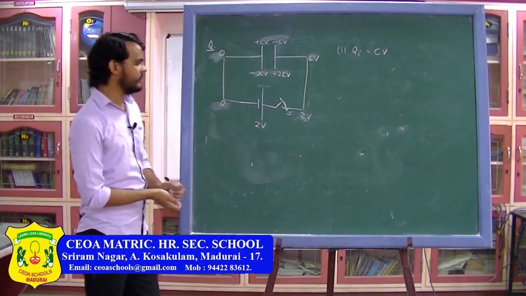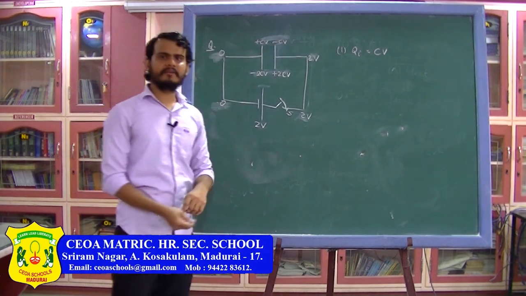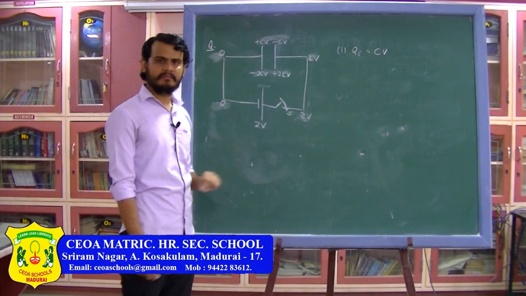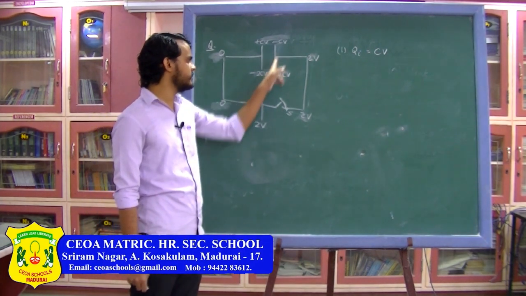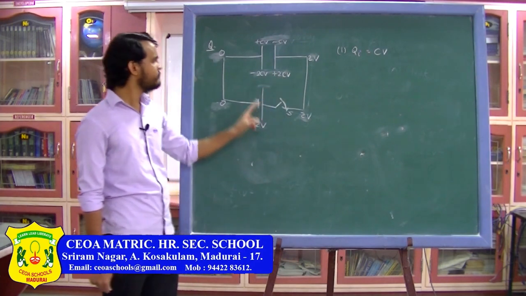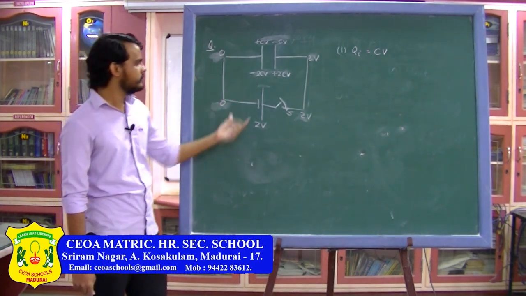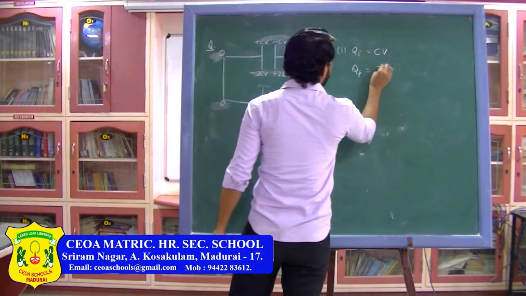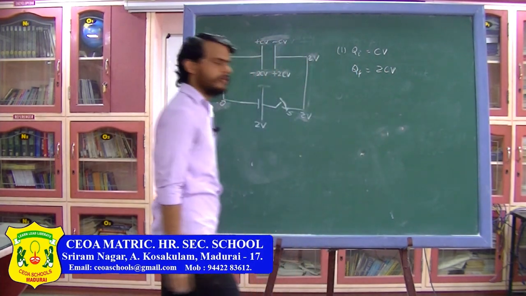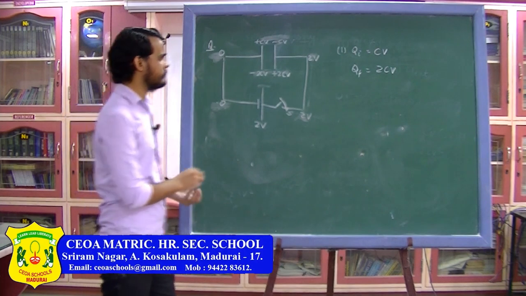Remember, the polarity of the plate of the capacitor will be decided by the terminal of the battery. Here the positive terminal of the battery is connected to this one, so this will become the positive plate and this will become the negative plate. So now the final charge on the capacitor I can write as 2CV. So this is the final charge on the capacitor.